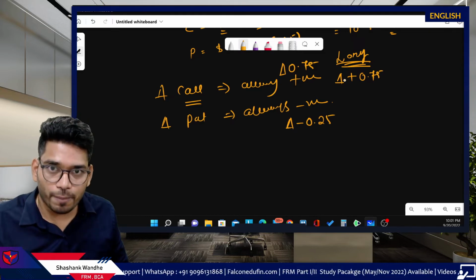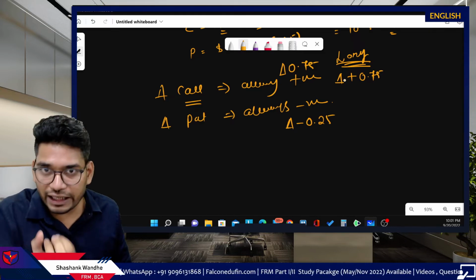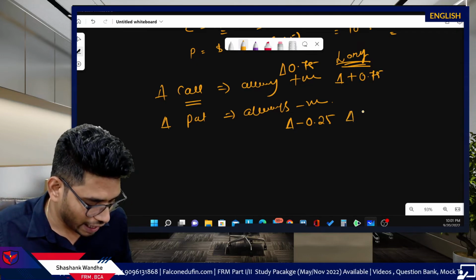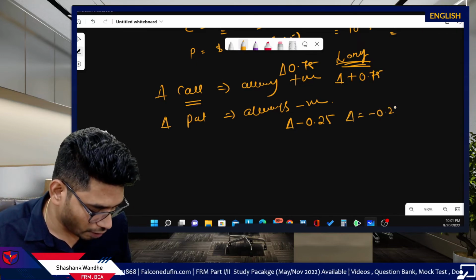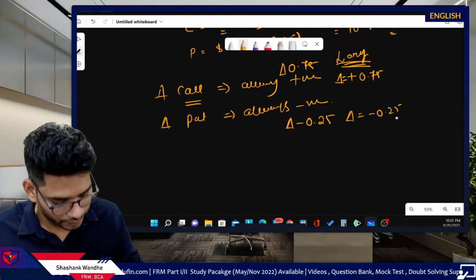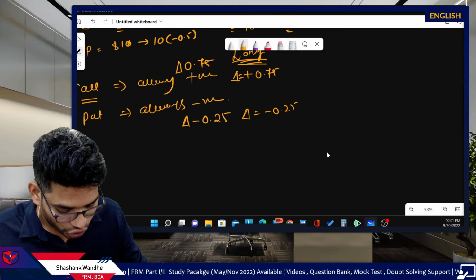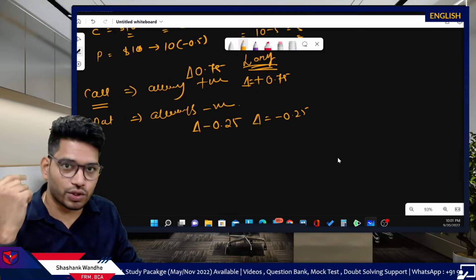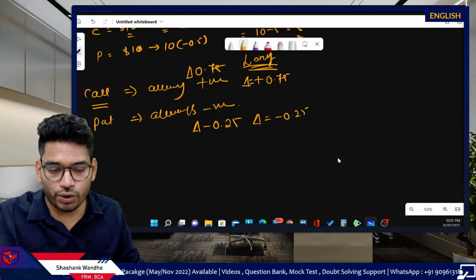If you take the long position in that, so you are taking that negative weight, negative delta in your portfolio or in your position. So you will have delta equal to minus 0.25. Okay. So this is for the long. And just like the payoff is positive for long, the opposite is true for the short option holder.